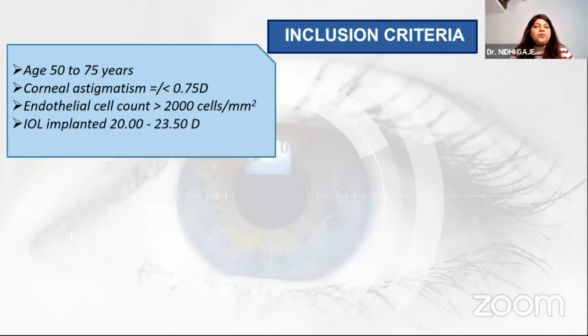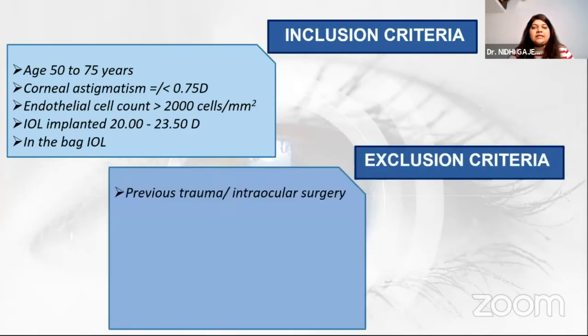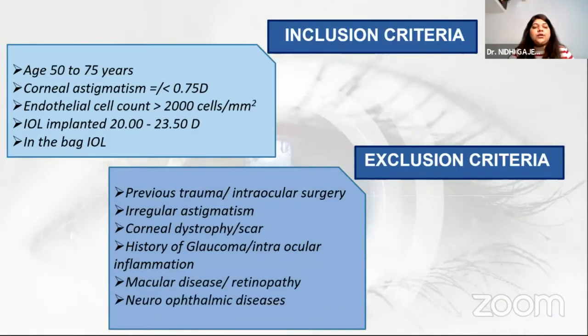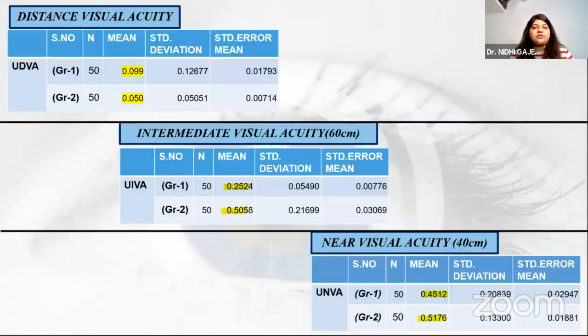IOL power implanted was between 20 and 23.5 diopter, and it was in the bag. Cases excluded were history of previous trauma or intraocular surgery, irregular astigmatism, corneal dystrophy or scar, history of glaucoma or intraocular inflammation, macular disease, retinopathy, neuro-ophthalmic diseases, or any intra- or postoperative complications.